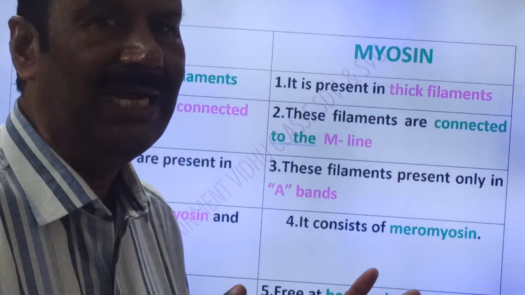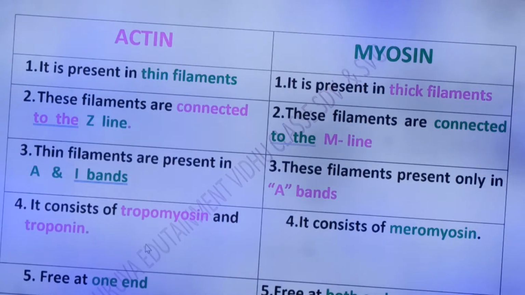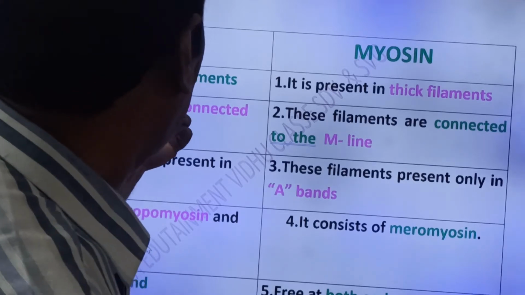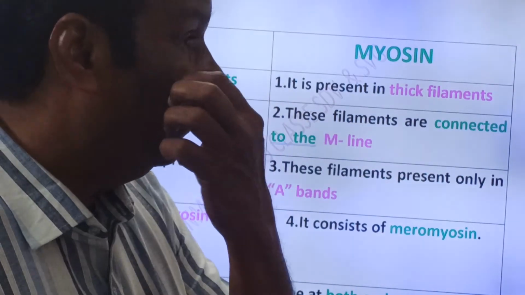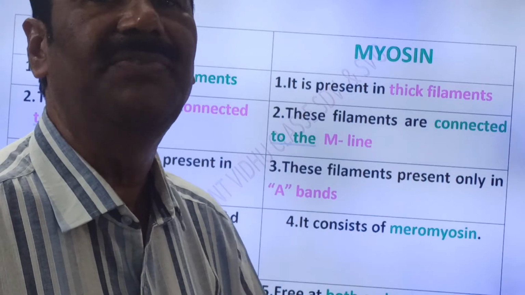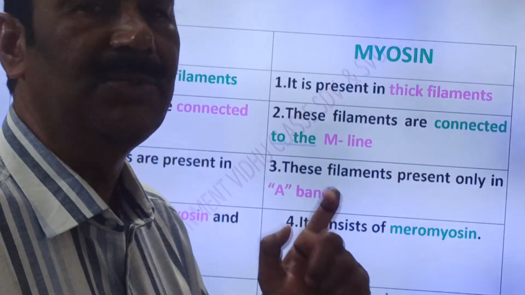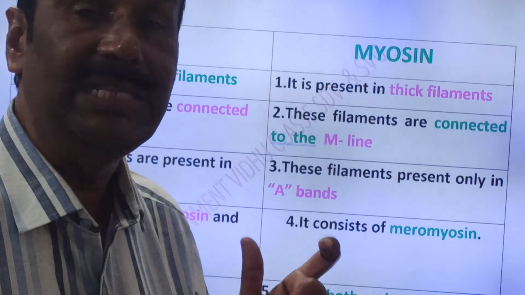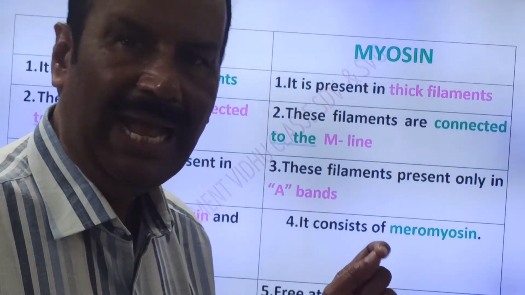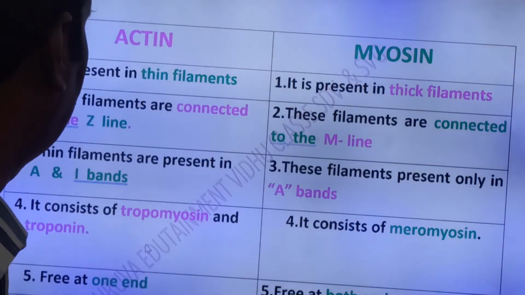What is the difference between actin and myosin? Okay, friends, what is the difference between actin and myosin? See, friends, first you see the actin. Actin is present in thin filaments. You know, a muscle myocyte has thick and thin filaments, friends. The actin protein is present in thin filaments, whereas myosin protein is present in thick filaments. Once again, friends, actin is present in thin filaments, myosin is present in thick filaments.